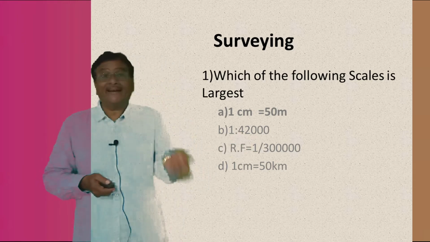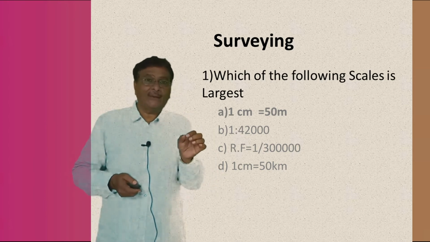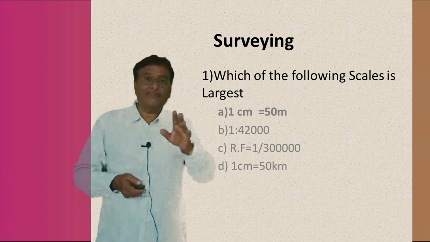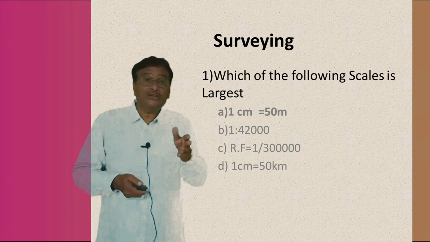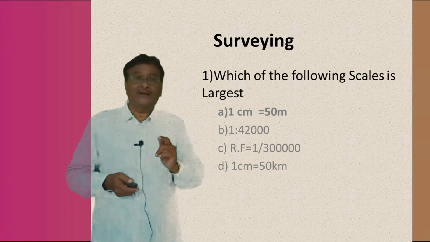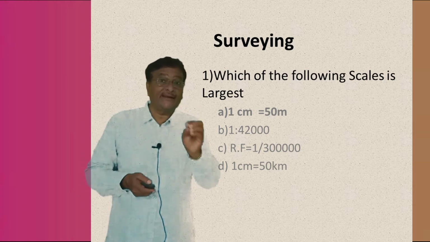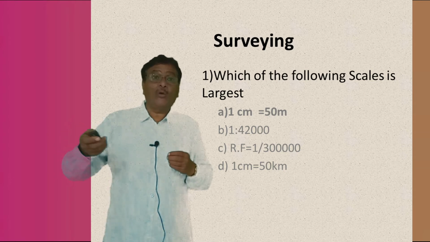I will give another example, to show why plus and minus. For example, the fore bearing of the line CD is 250 degrees. For the same line CD, what could be the back bearing?